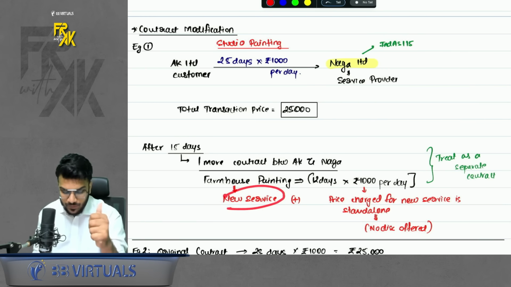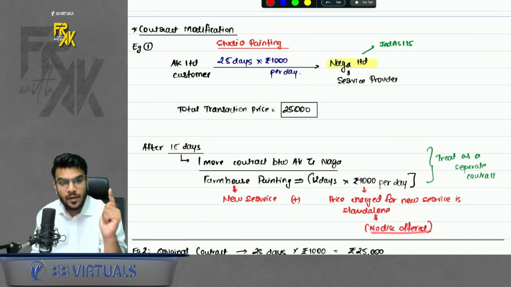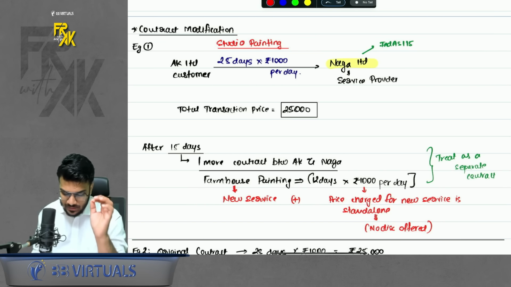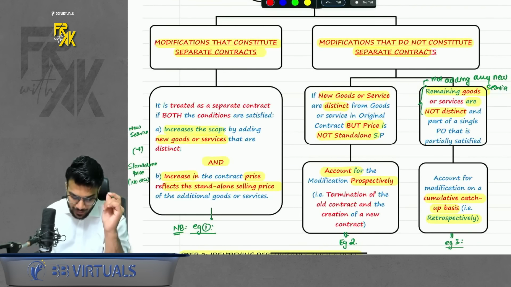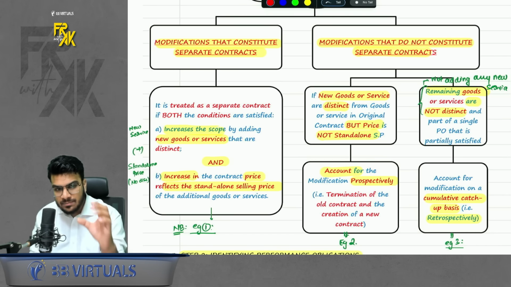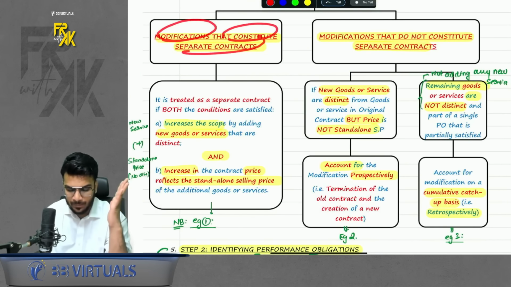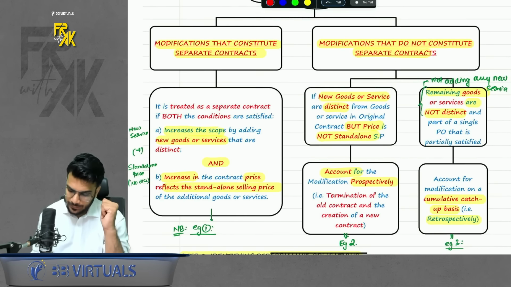That means we are adding a new service, plus the price charged for the new service is a standalone selling price. That is, no discount is being offered. When these 2 conditions are met, that means when a new service is added and the price is the standalone price, this modification is not to be merged with the existing contract. Treat this modification as a separate contract. This is exactly what we say: modifications that constitute separate contracts. Done.